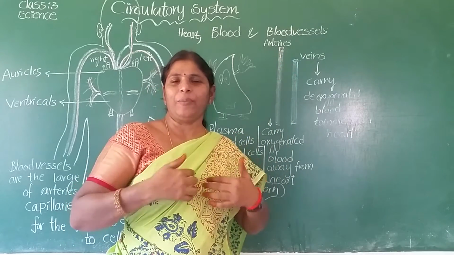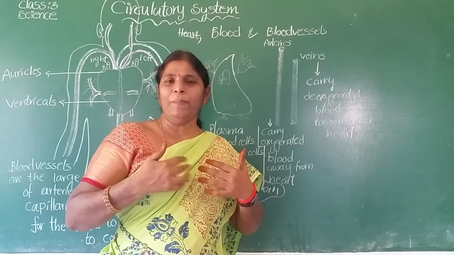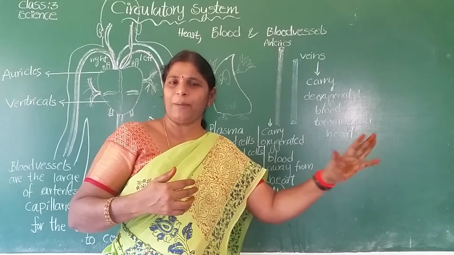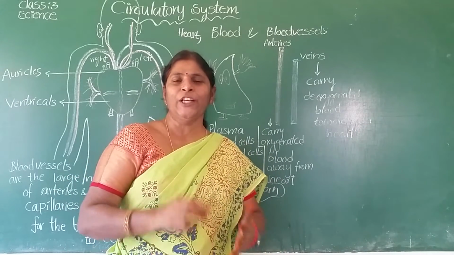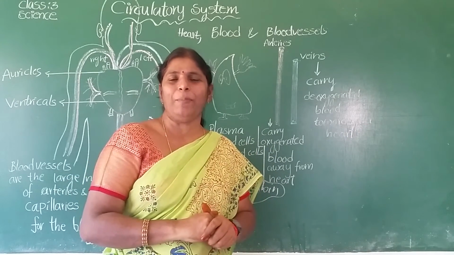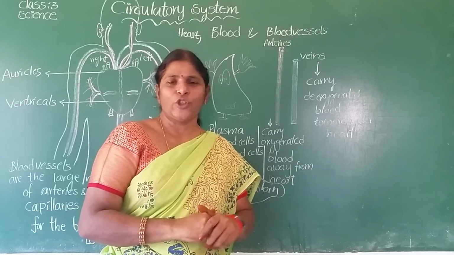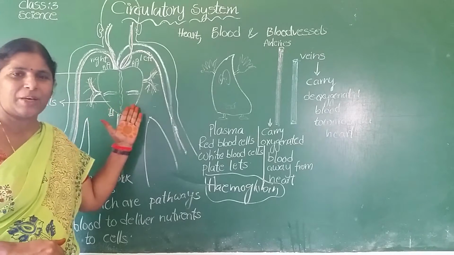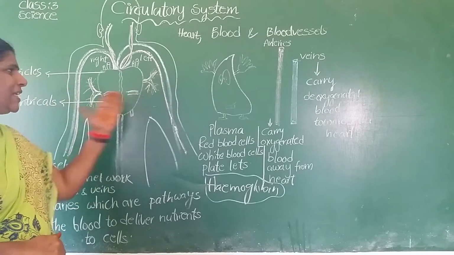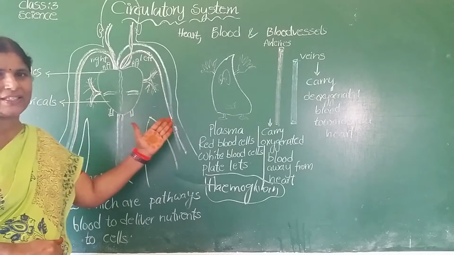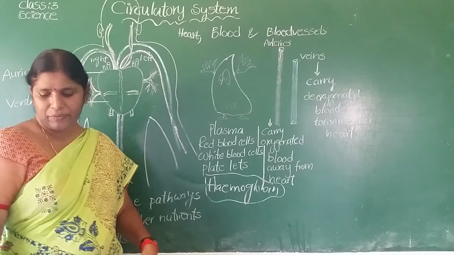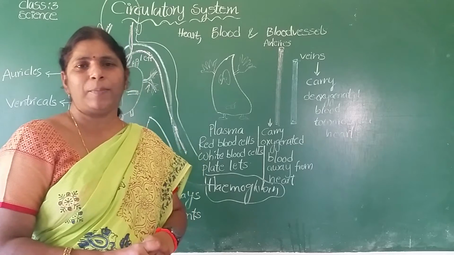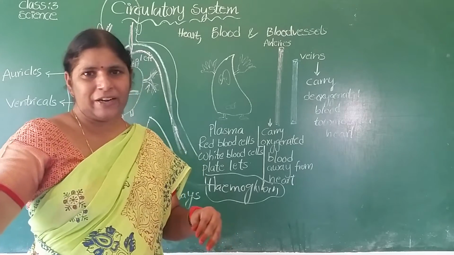From the heart, blood pumps. The heart pumps the blood to all parts of the body through the tube-like structures called blood vessels. Is it clear? These are all the blood vessels. Children, what is the main function of the heart? The heart pumps blood to all parts of the body through the blood vessels.